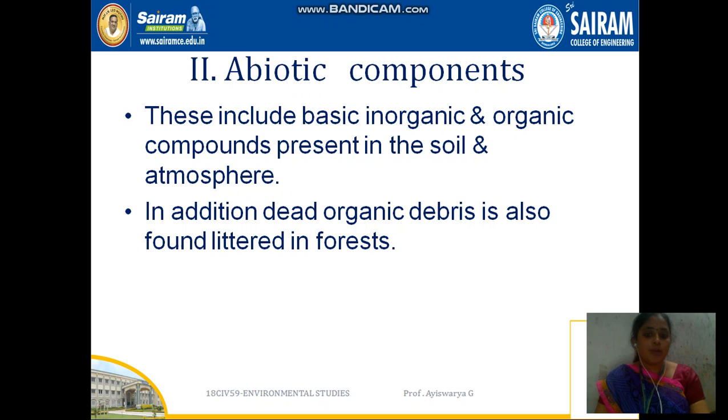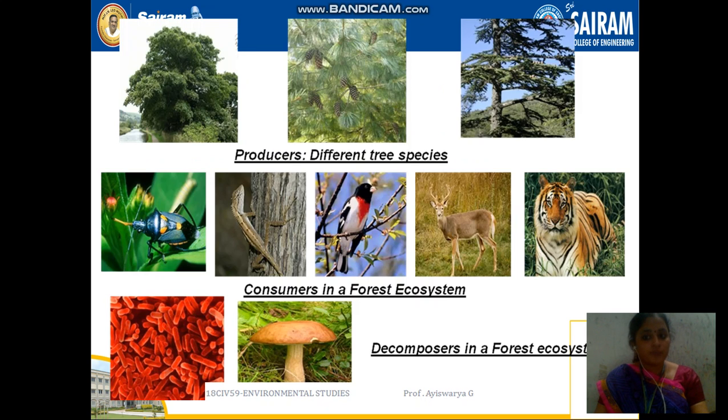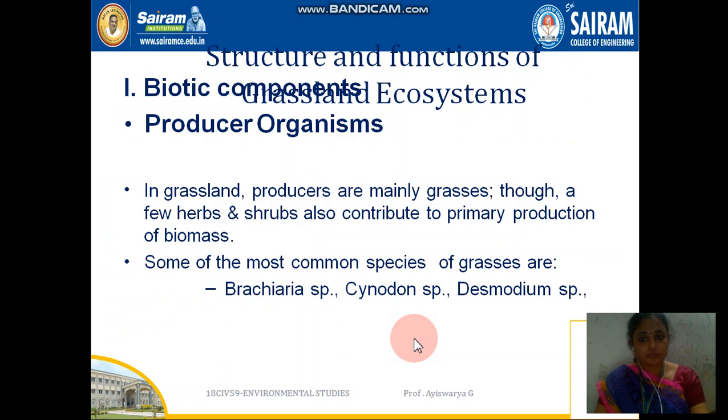And abiotic components. Abiotic components means the organic and inorganic substances. In addition to the dead organic debris, there are a few more substances in the forest that come under this category. So here I have given different images for producers, consumers and decomposers. See, different plants and consumers in the forest ecosystem you can see, and finally the decomposers in the forest ecosystem, right.